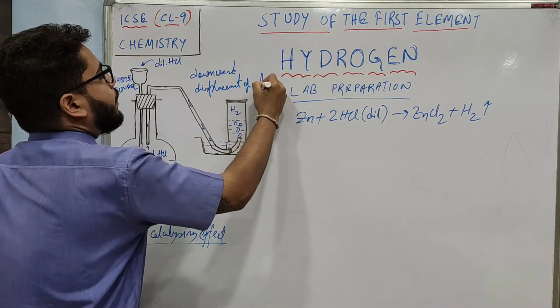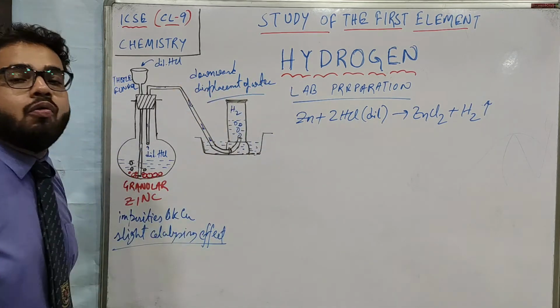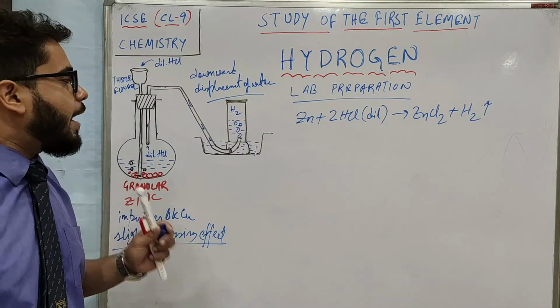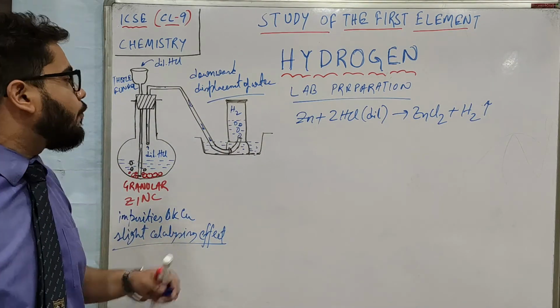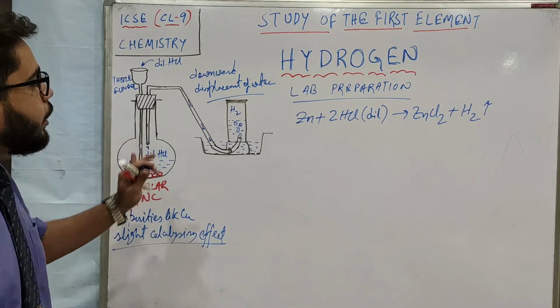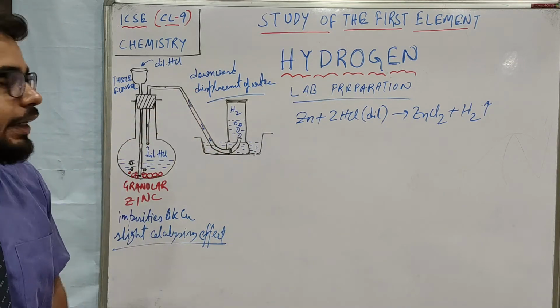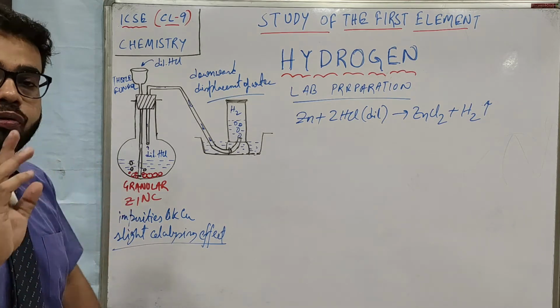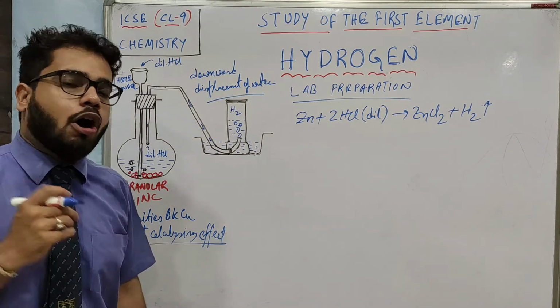So a question may be asked, how is hydrogen gas collected? What would your answer be? Your answer would be hydrogen gas is collected by downward displacement of water. So I hope you understood how the hydrogen gas is collected. But here we have to be sure about a few precautions.